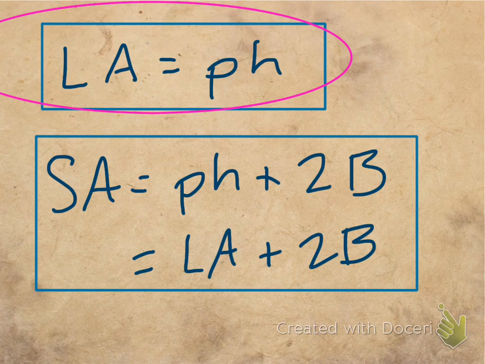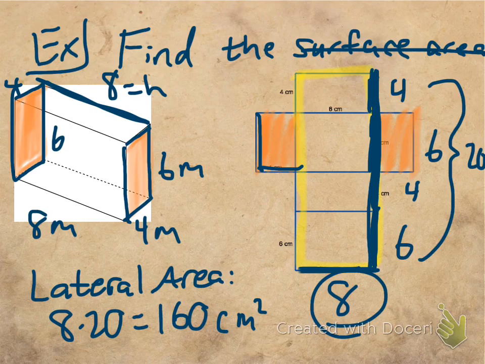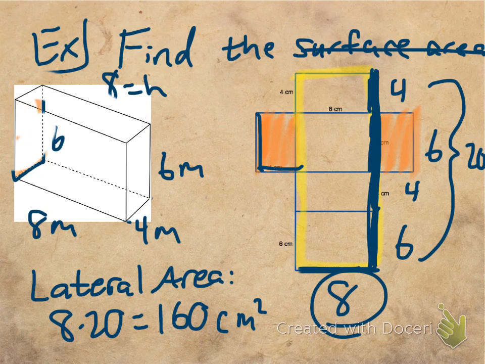Now, if you forget that it's just the perimeter times the height, you can do what we just did. Look at each individual shape separately. Without even drawing the net, you could go to here without identifying a base or anything like that. You could say, this is 4 by 6, so that's 24.